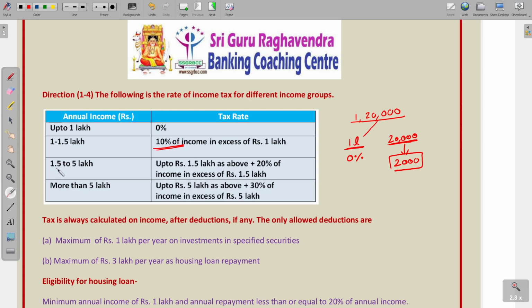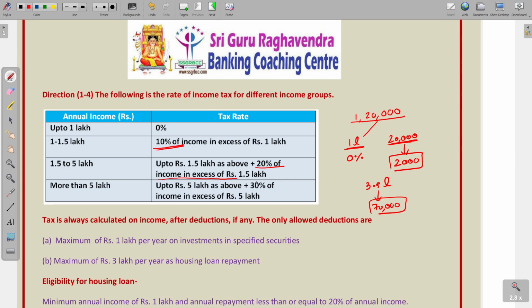Similarly, 1.5 to 5 lakhs means you are having 3.5 lakhs. In this, 20% of the income, that means 70,000 will be the tax amount. So, like that you have to calculate.